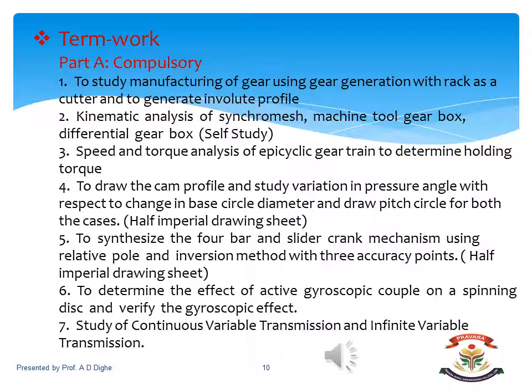Now this is by graphical method, and we have to draw the mechanisms on a half imperial size sheet. The sixth experiment is to determine the effect of active gyroscopic couple on a spinning disk and verify the gyroscopic effect. The seventh experiment is to study the CVT and IVT. So CVT is the continuous variable transmission and IVT is the infinite variable transmission.